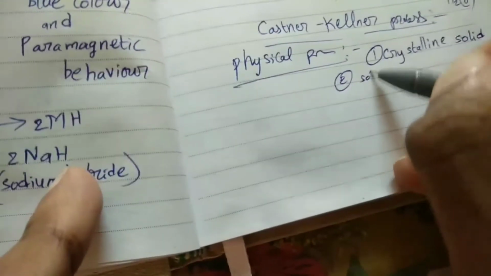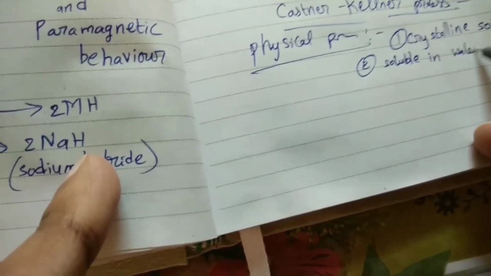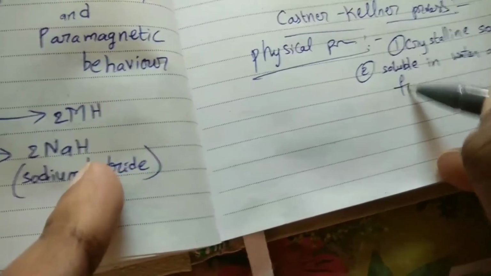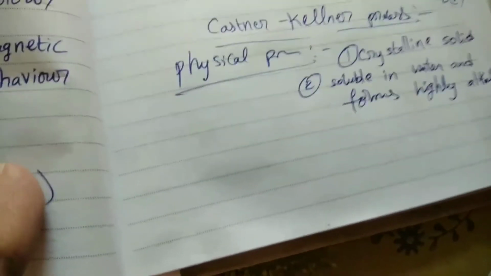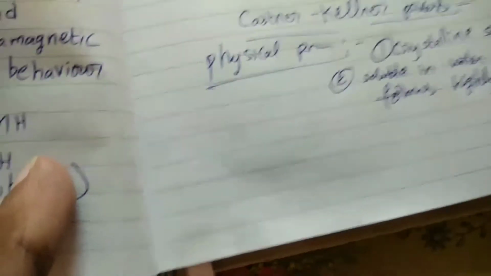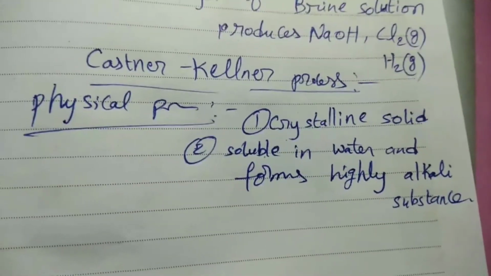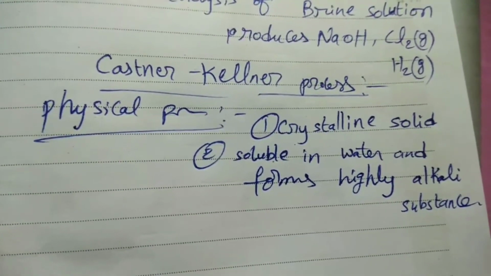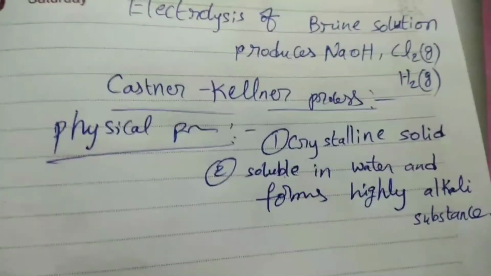Second, it is soluble in water and forms a highly alkaline substance. That is nothing but NaOH. Already in the chemical properties we completed: 2Na plus 2H2O gives rise to 2NaOH plus H2.